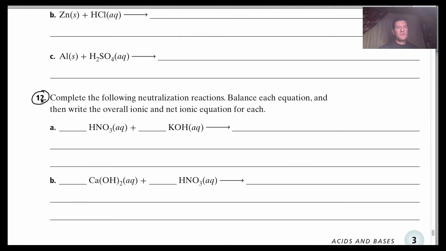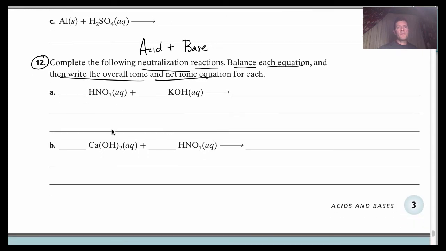Let's look at number 12. It says complete the following neutralization reactions. Neutralization is happening when you have an acid and you add it to a base. Balance each equation and then write the overall ionic and net ionic equations. So let's see what's happening here.